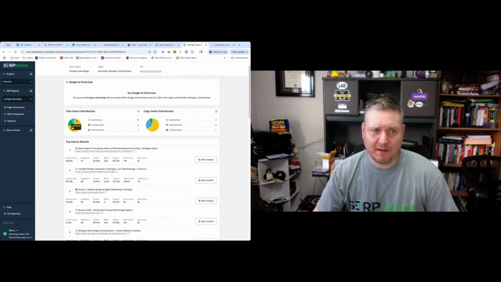When we click the SERP competition tab, we get information about the entire search result and every site that ranks for it. So we can see the distribution of title tag intents. Most of them are commercial. There's a couple transactional and one informational, but it's enough to tell us Google really wants commercial sites here, and the user's looking for commercial sites, so let's make sure we have commercial intent.